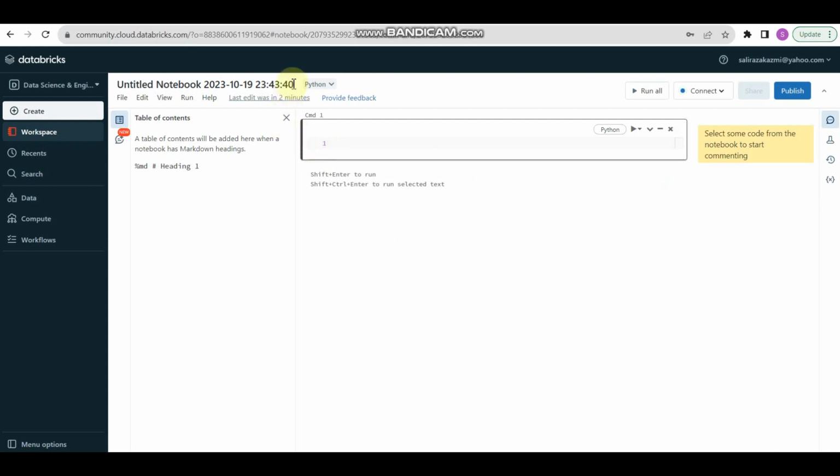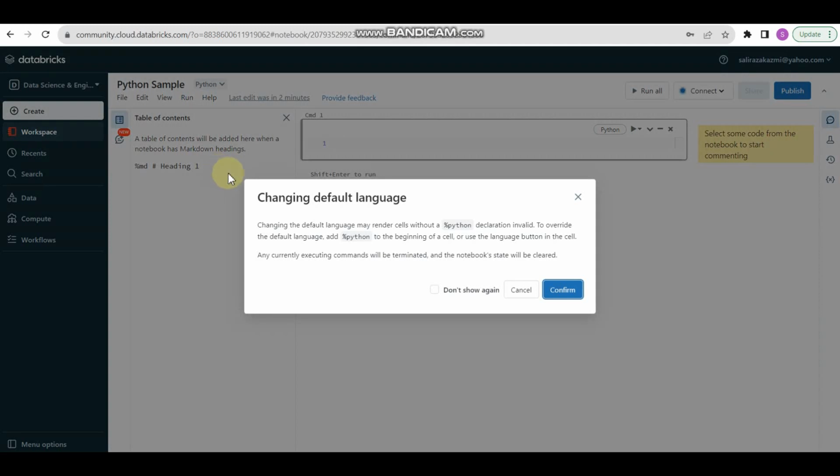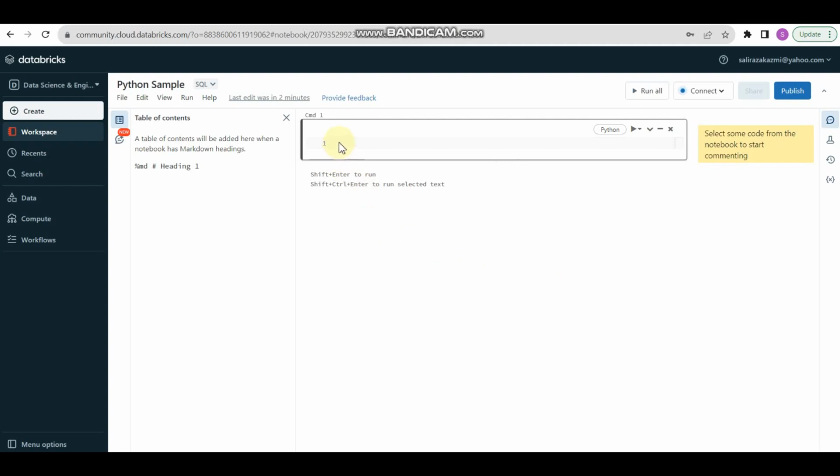So here we are in a notebook, and let's say Python sample. My notebook is Python sample, and here I have four options. Either I can write Python code, I can use SQL, I can use Scala, or I can use R. Whatever language you are comfortable with, you can work in it. Let's say I am going to use SQL. Now it's switched to SQL. Before that it was Python, now it's switched to SQL.